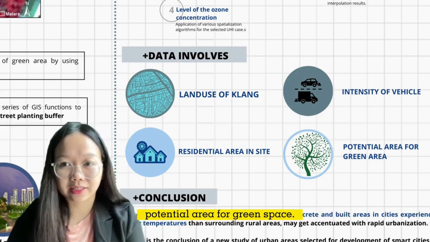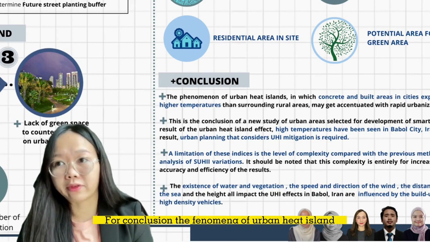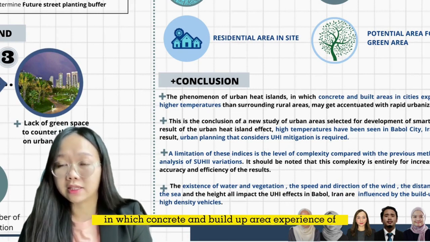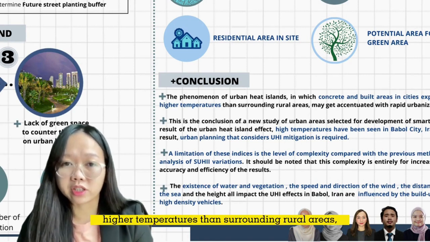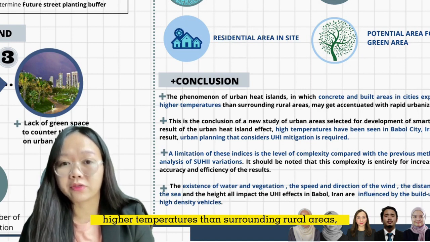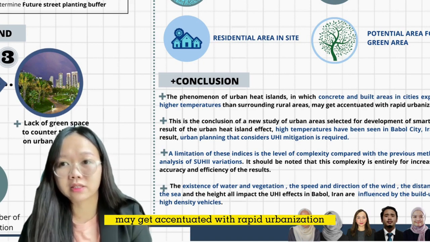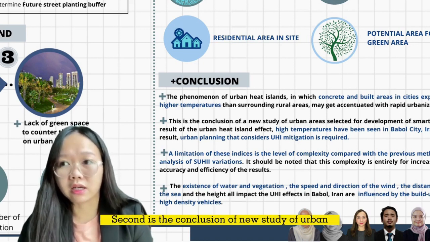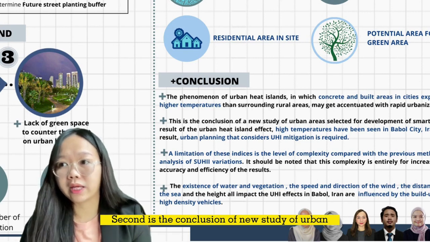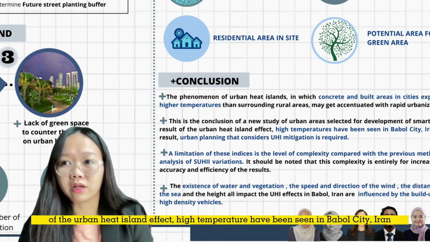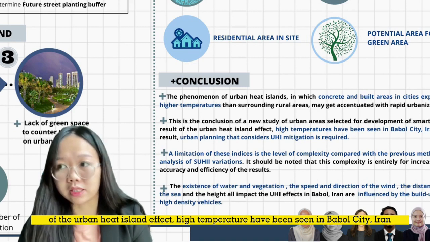Data involved for our board is the land use of Klang, intensity of vehicles, residential area, and the potential area for green space. For conclusion, in the phenomenon of the urban heat island, concrete and built areas in the city experience higher temperatures than the rural area, which may get concentrated with rapid urbanization. Second, we can conclude that new study of urban areas and the development of smart cities result in the urban heat island effect. High temperatures have been seen in Babol City, Iran.